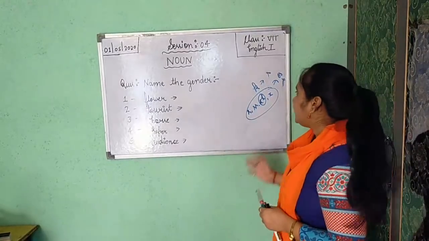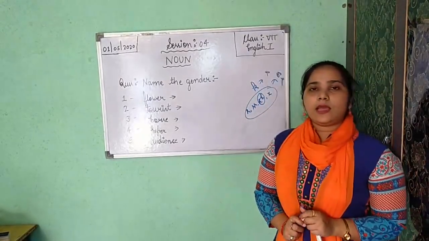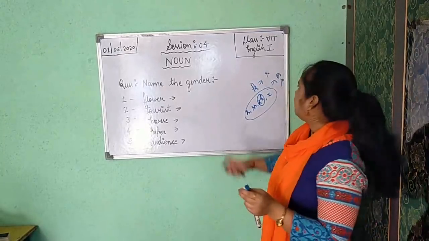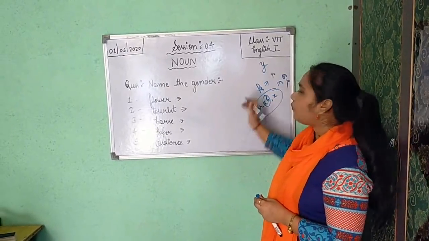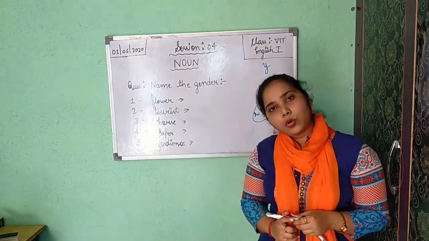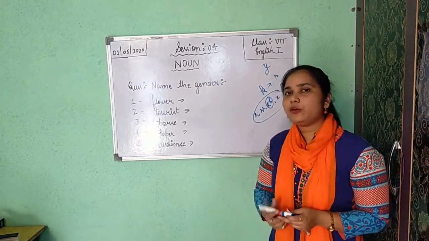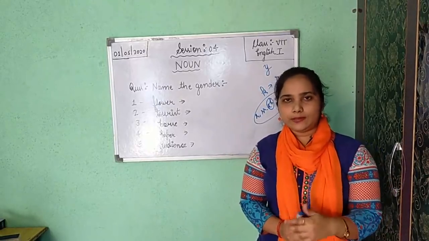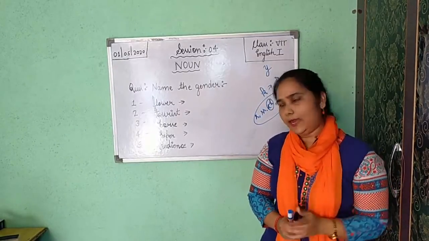Okay? Remember this. Now next thing I have told: if in the last of the word you are getting Y, but before Y, if you are getting any vowel, then for making plural, you will add only S. Boy changes into boys, B-O-Y-S.